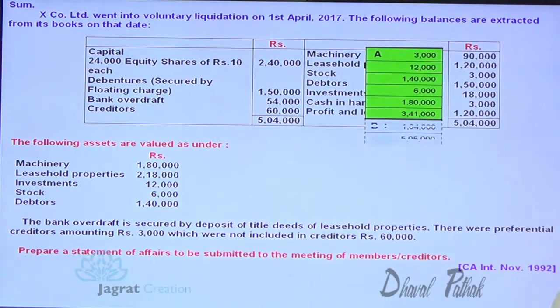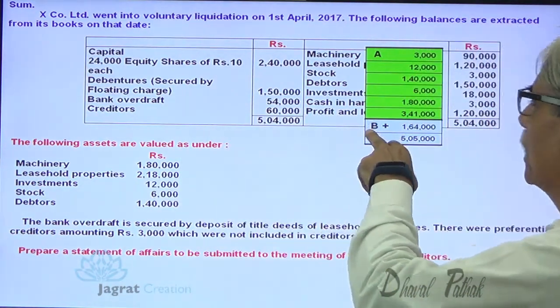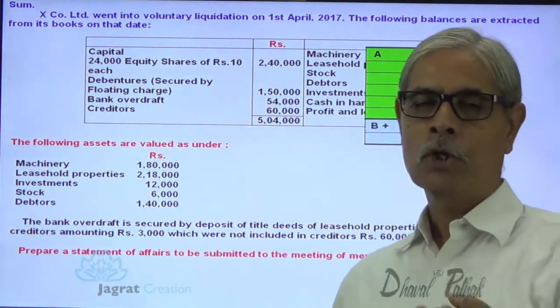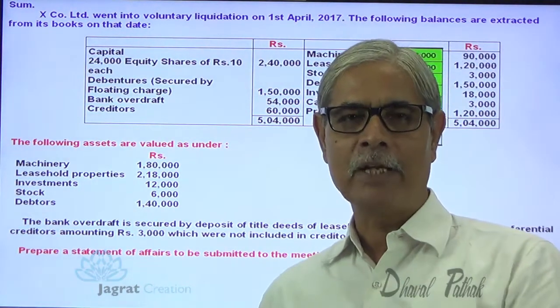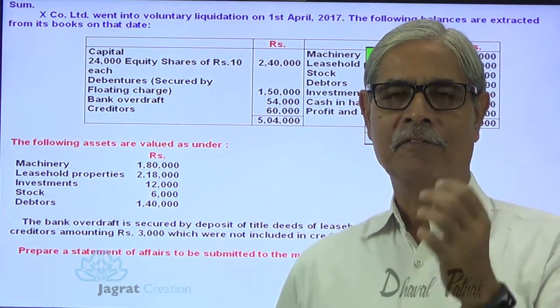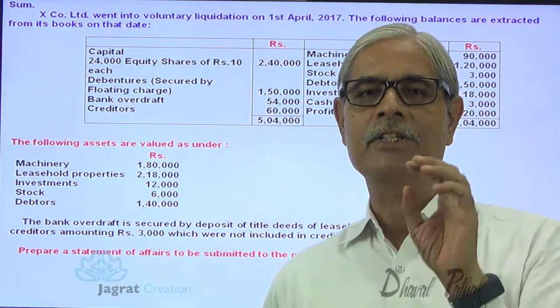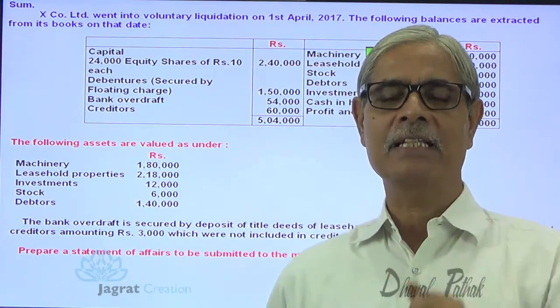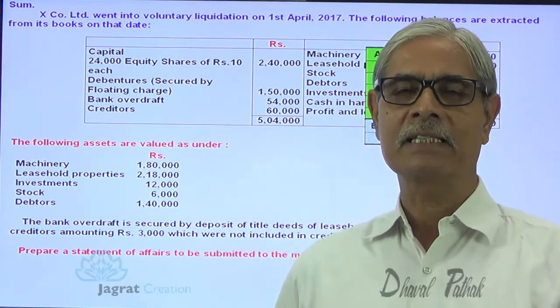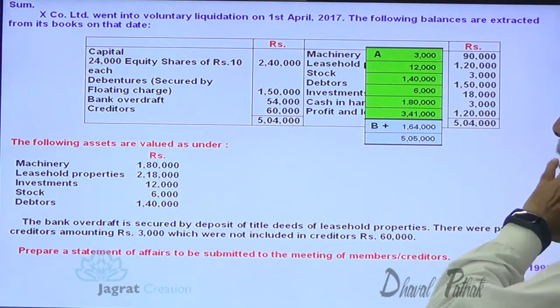So 2,18,000 minus 54,000, that is list B. So list B is made of claims which are there against the asset. So assets which are pledged, mortgaged, or on which a charge has been created, all such assets will be recorded in list B. Here list B surplus is 1,64,000.